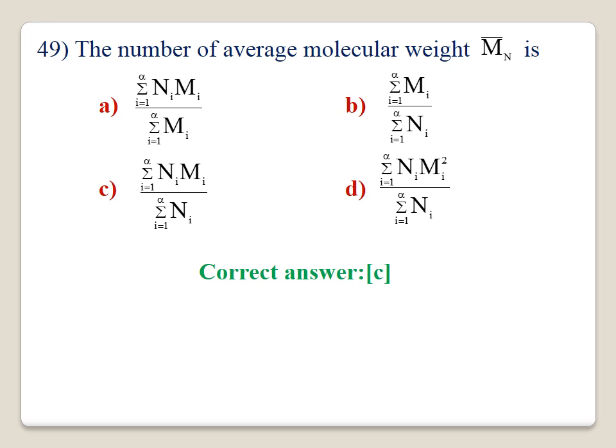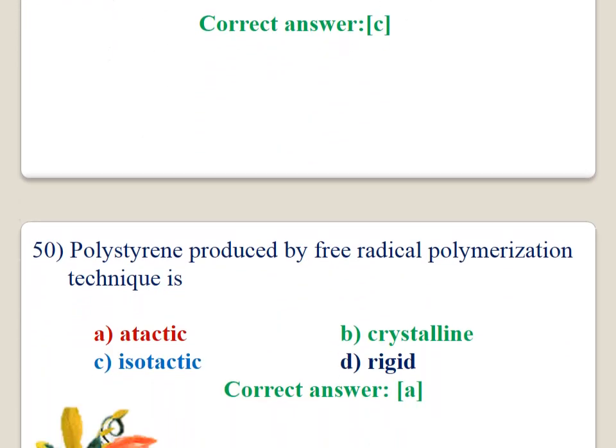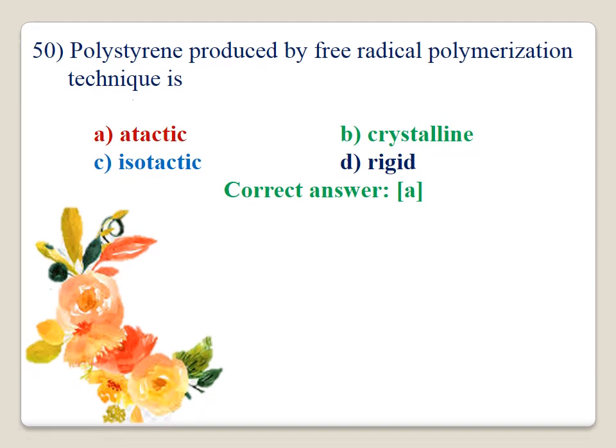The correct formula is C. This is the formula which is used to calculate the number average molecular weight. Number 50. Polystyrene produced by free radical polymerization technique is atactic. Option A is correct.